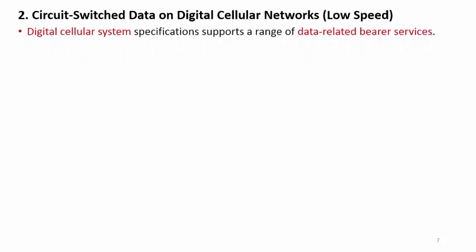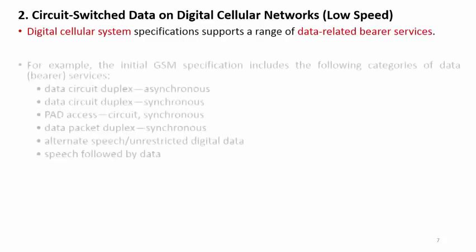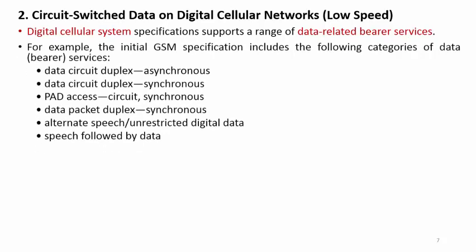So in this case, digital cellular system specifications support a range of data related bearer services. A few examples are given.